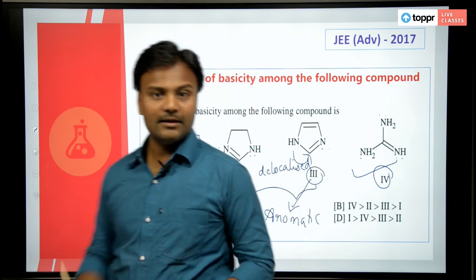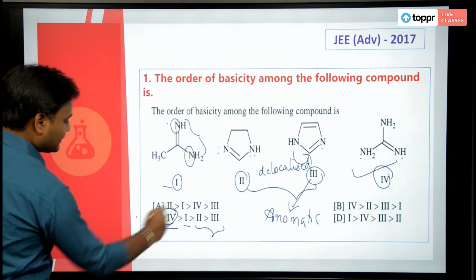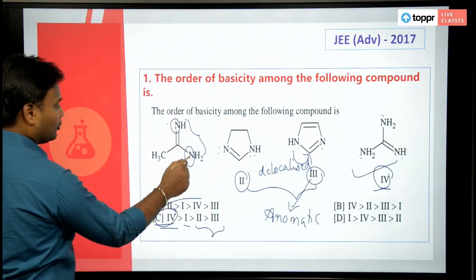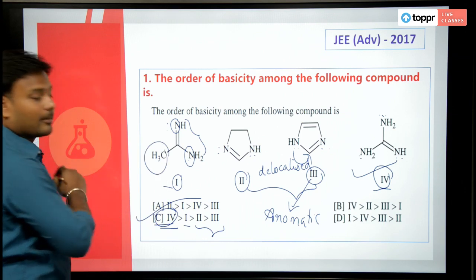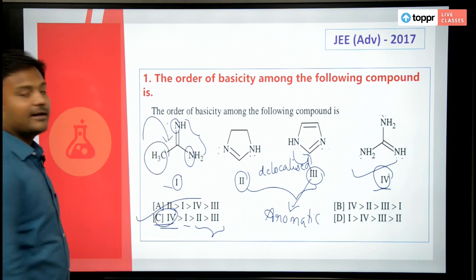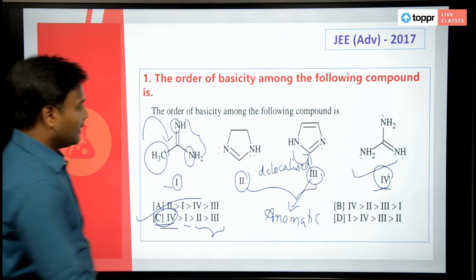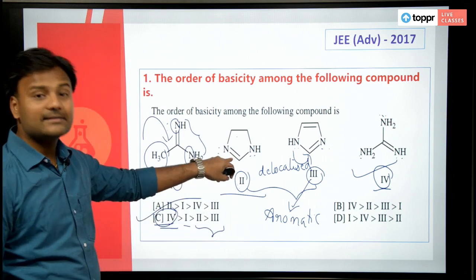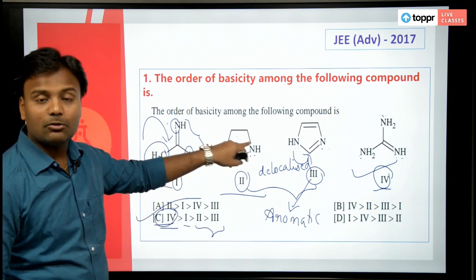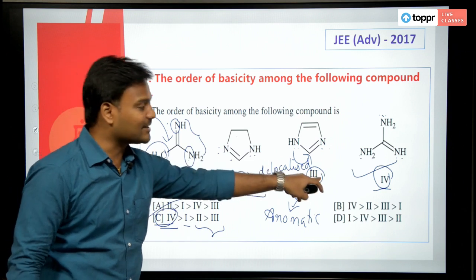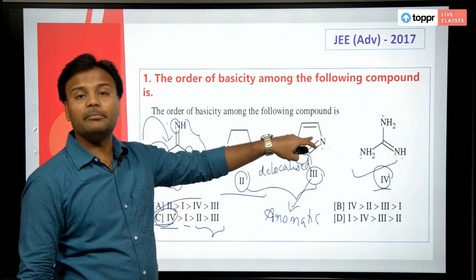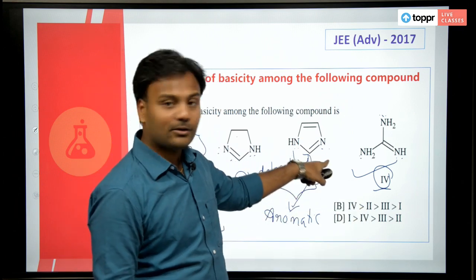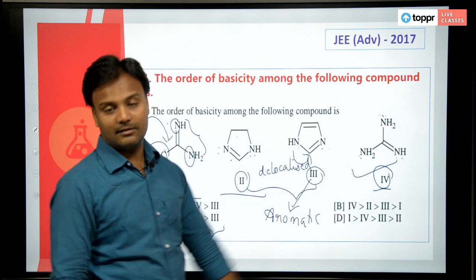Got it, guys? So we will go with option C, because the fourth one has 3 nitrogens, and here you have 2 nitrogens, moreover a methyl group, which is an electron donating group. Why among 2 and 3 are we preferring 2? Because 2 is an aliphatic compound, which means the lone pair of electrons are not into the resonance, whereas 3 is an aromatic compound and the lone pair of electrons are into the resonance. Of course, not both nitrogens, only one nitrogen's lone pair of electrons.